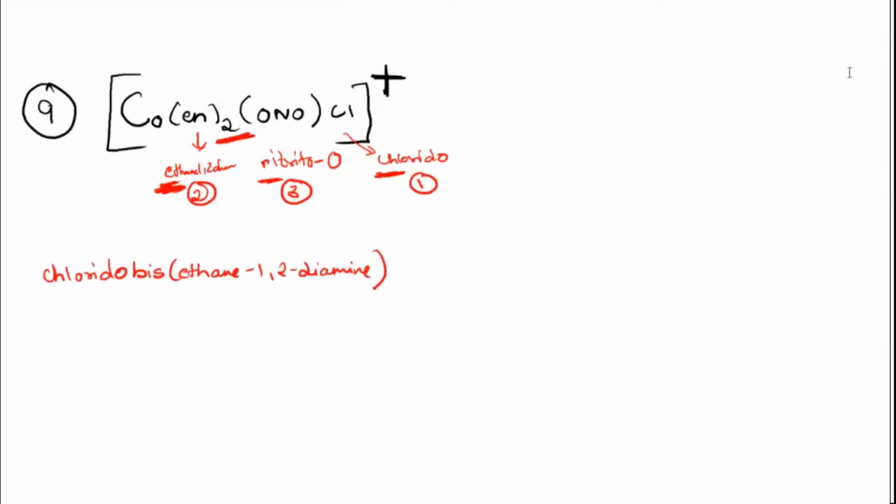After that, see the next one. The last ligand is ONO, so nitrito O. After that, you will go to the metal, that is cobalt. So you'll write cobalt, followed by the oxidation state. What will be the oxidation state of cobalt here?